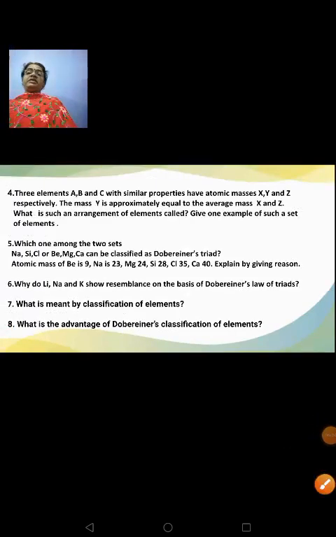Three elements A, B and C with similar properties have atomic masses X, Y and Z. The mass Y is approximately equivalent to the average mass of X and Z. What is such an arrangement of elements called? Give one example of such a set of elements.